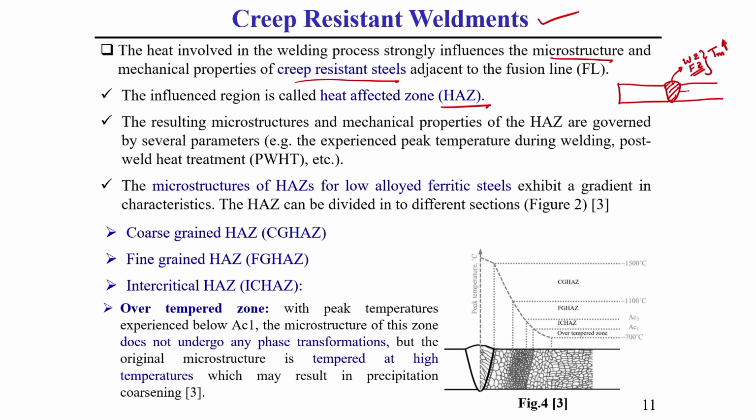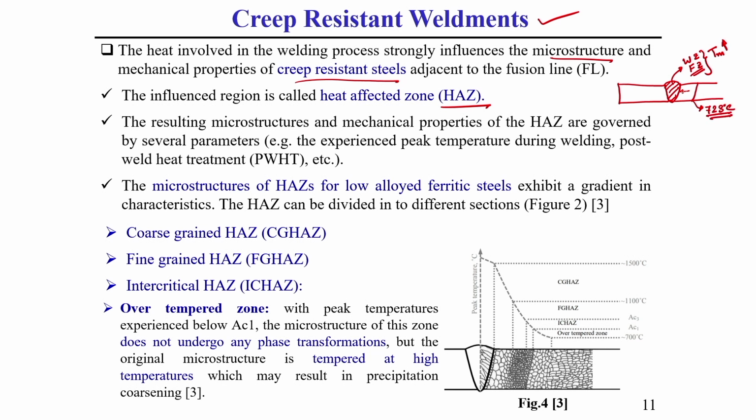So, from this melting boundary, or you can say fusion line boundary, to the recrystallization temperature, which for mild steel is generally around 273 degree centigrade, you know these things.